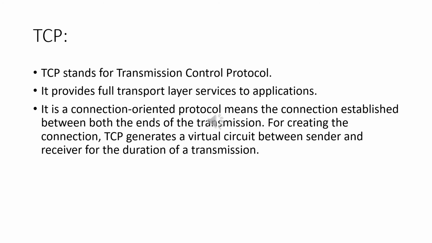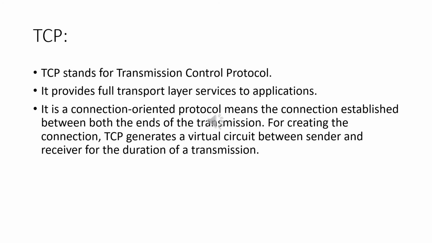There are a total of 6 types of flags in the control field. Now some differences between TCP and UDP. TCP establishes the virtual circuit before transmitting the data, but UDP transmits the data directly to the destination computer without verifying whether the receiver is ready to receive or not.